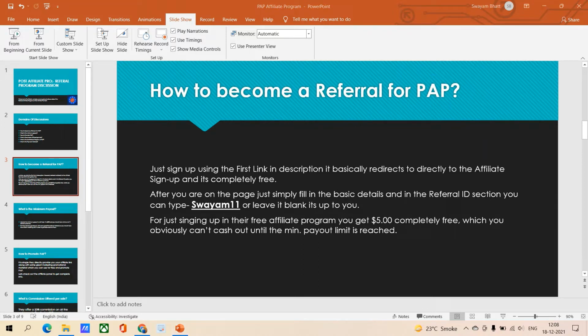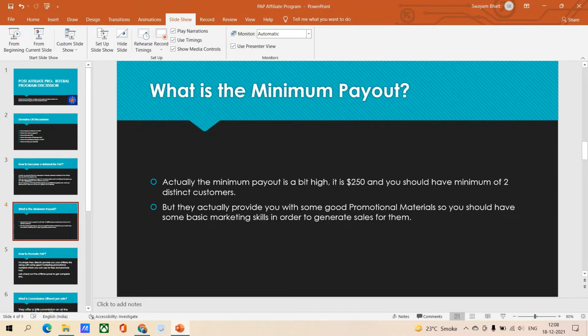Okay, so the next thing is what is the minimum payout? Actually, the minimum payout is a bit high. It is about $250, and you should have a minimum of 2 distinct customers in order to cash that out. But they actually provide you with some good promotion material, so you should have some basic marketing skills in order to generate sales for them, and it shouldn't be hard for you.